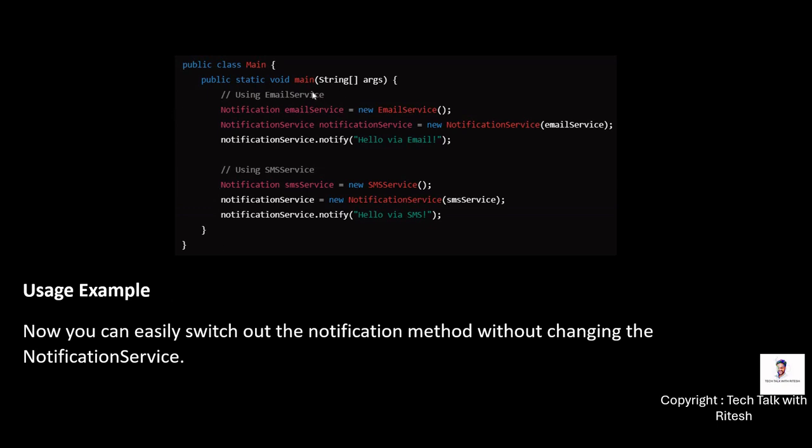Now within this main method, if I want email service, I'll just create an object of notification of type email service, and then I will use it. If I want to use SMS service, then I will create an object of type SMS service, and then I can use it. Same method with the same interface but different implementation classes.